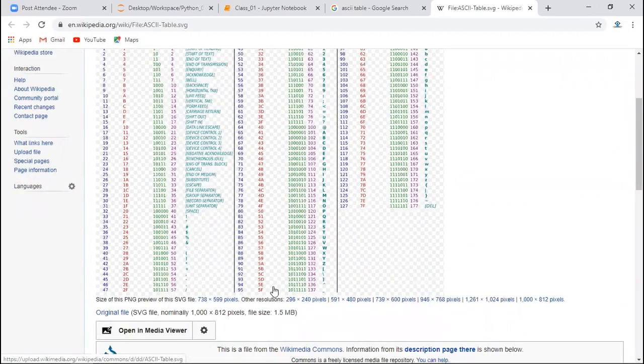But day by day, different kinds of data are coming from different parts of the world. We cannot process all those data with only 128 characters, and most of these characters are the English alphabet and different keys on your keyboard.